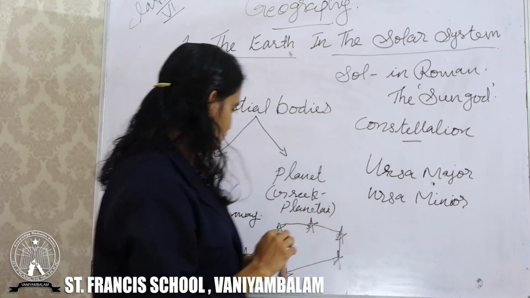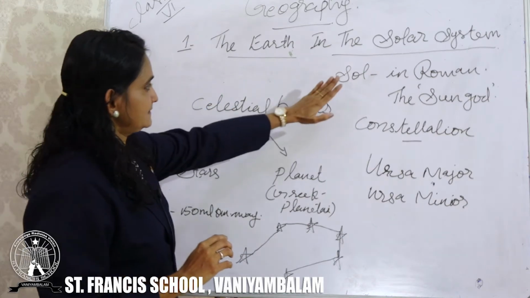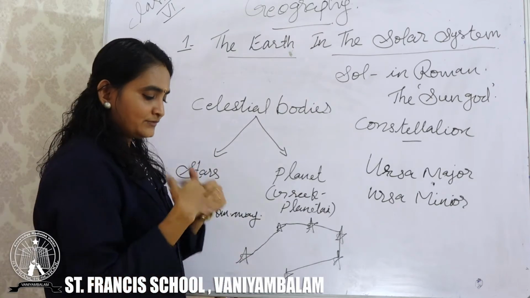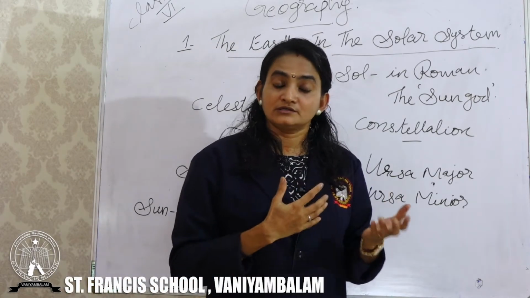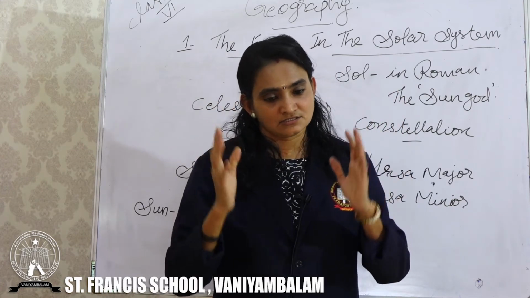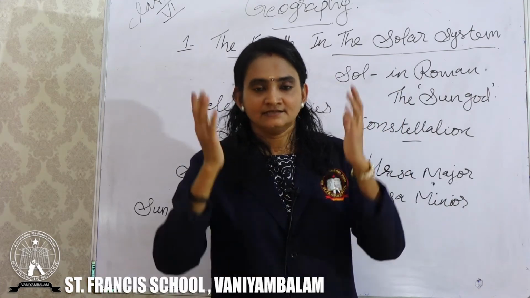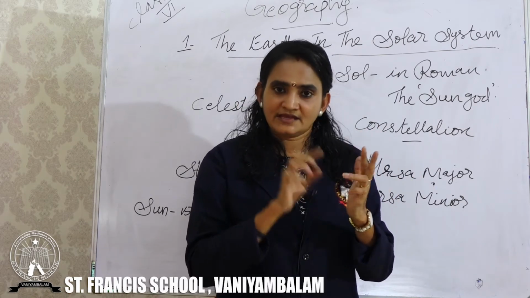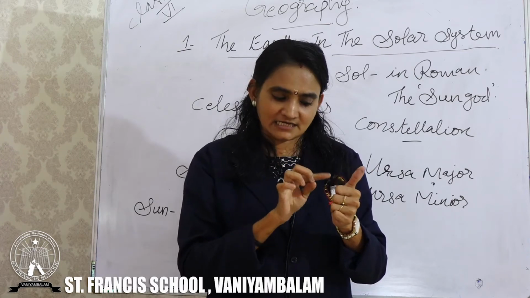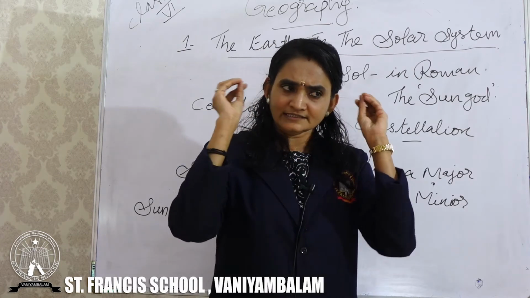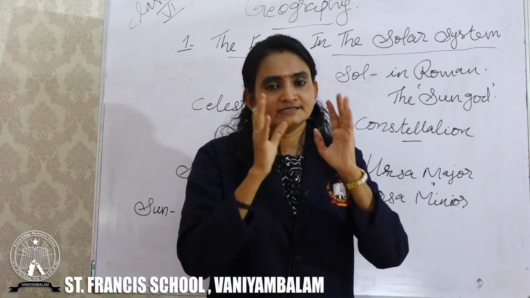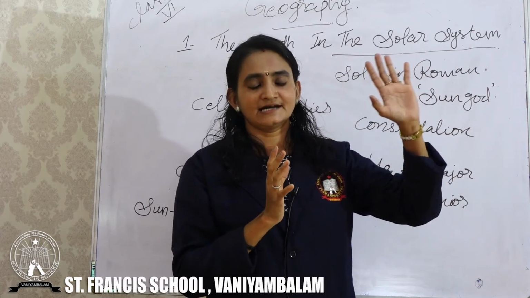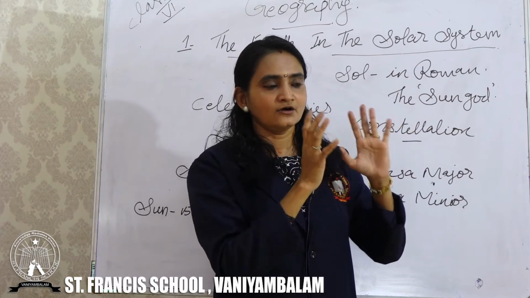Now we learned about the earth in the solar system, where the earth is standing in the solar system. In the previous classes we learned what a solar system is. We know that the solar system consists of the star, the sun, and the 8 planets and all the asteroids, meteoroids, and all those shining things. In the solar system, the sun is the head, just like the father of our home.